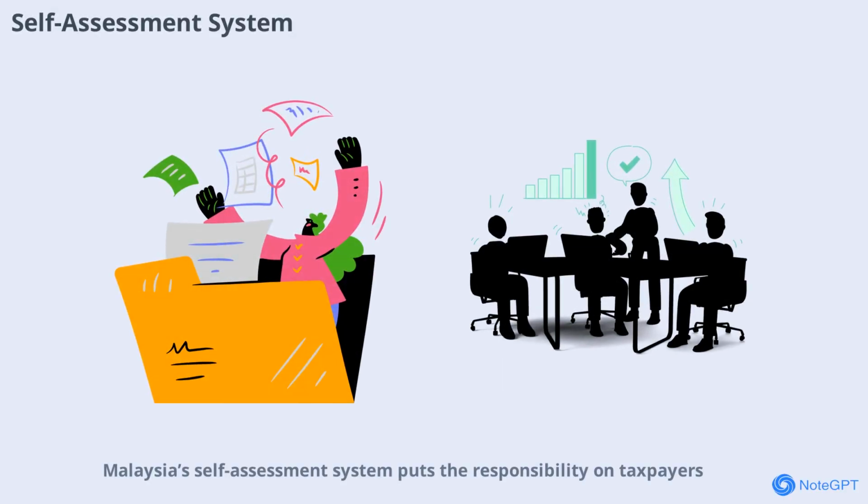Malaysia's self-assessment system puts the responsibility on taxpayers to declare their income and calculate their tax liability. This approach is designed to make the process more efficient and less reliant on direct government intervention. However, the IRB still monitors compliance and can step in if discrepancies are found. The self-assessment system encourages honesty and accuracy, but also means that taxpayers must be diligent in keeping records and understanding their obligation. Now let's look at the various types of assessments that can be issued under this system.